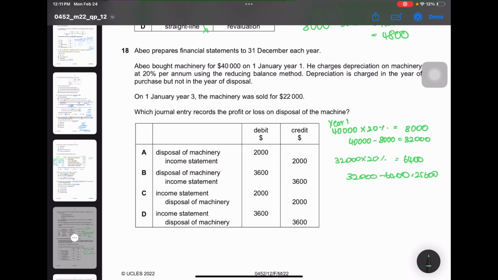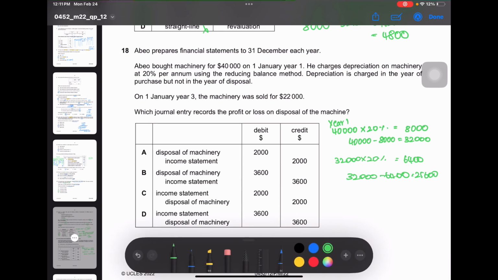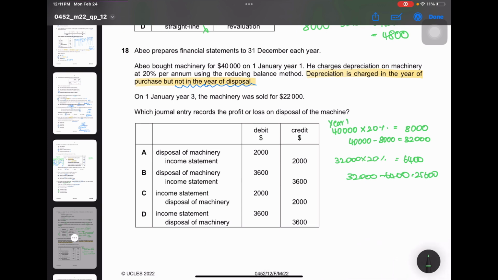They are also telling us that depreciation is charged in the year of purchase but not in the year of disposal. So in this case, you have to do 22,000 minus 25,600, which is minus 3,600, which means it's a loss. So the journal entry would be income statement debit and disposal of machinery credit.